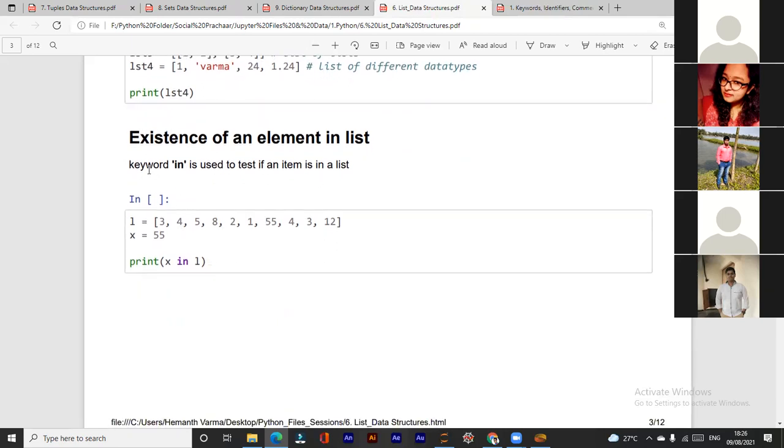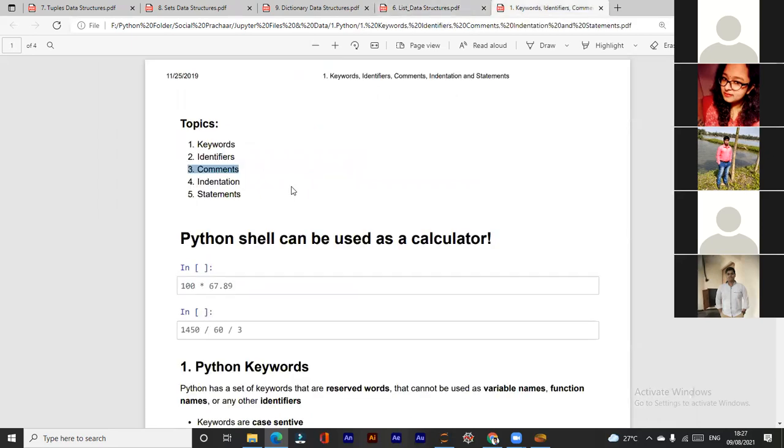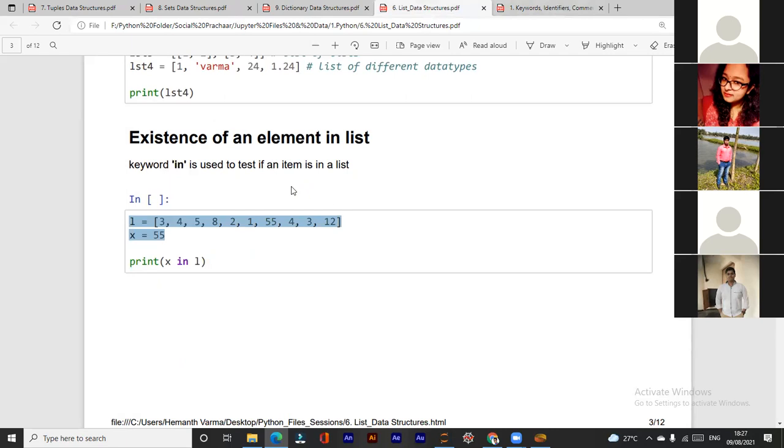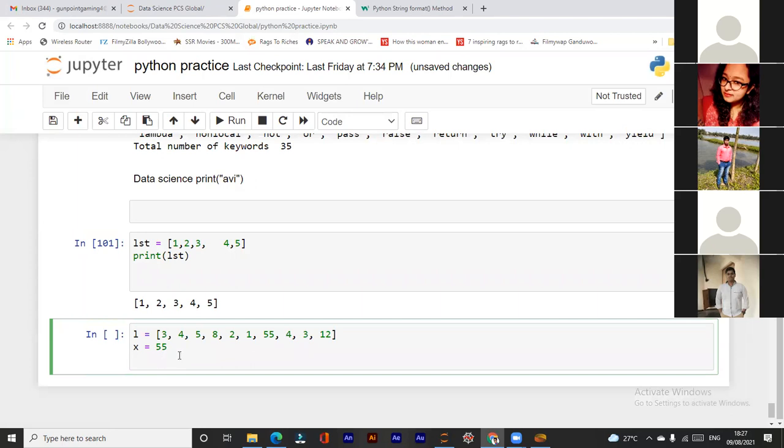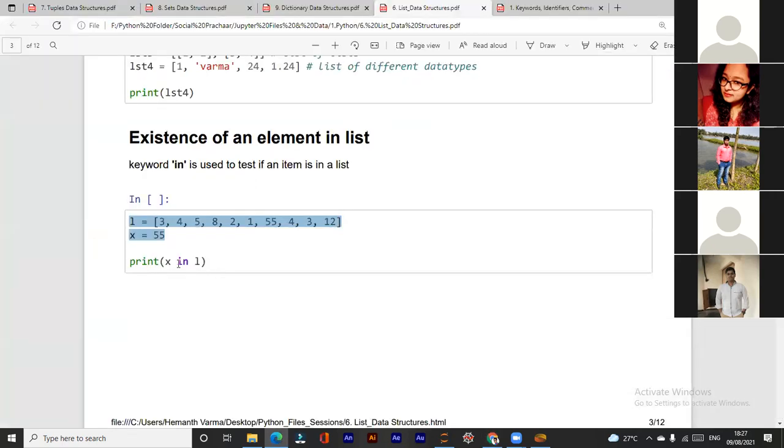Now, to check the existence of an element, we have to use the keyword in. In is used to test if an item is in the list. Suppose this is a list. Now, if I want to check whether X is in this list or not, then I need to